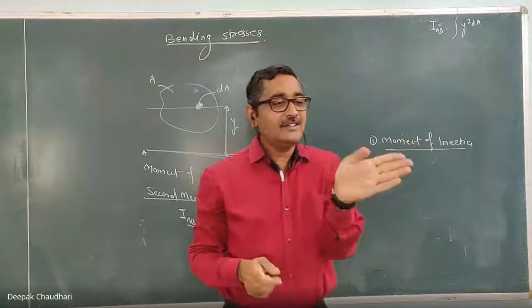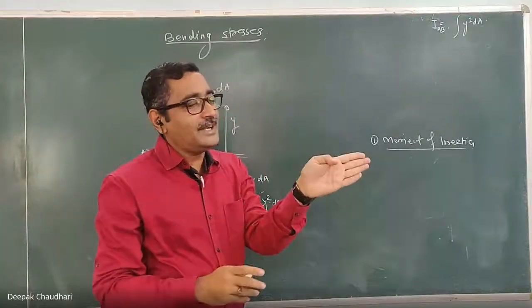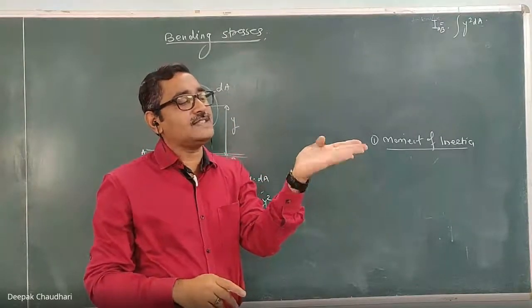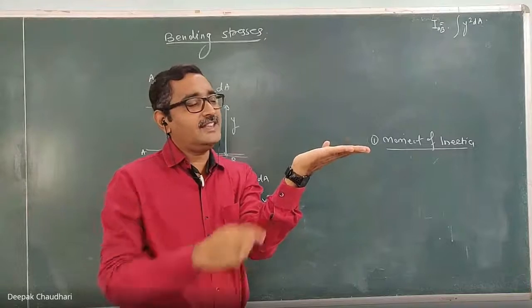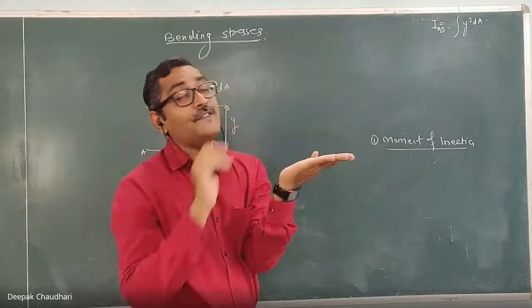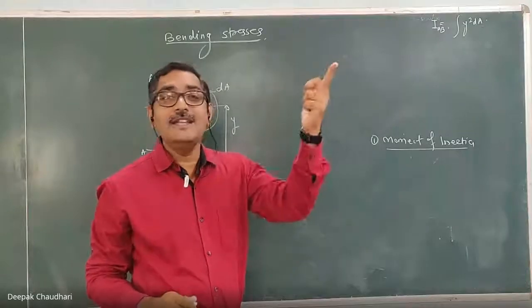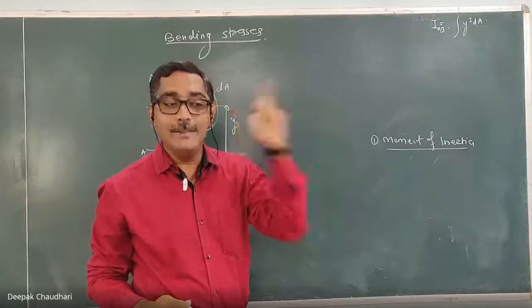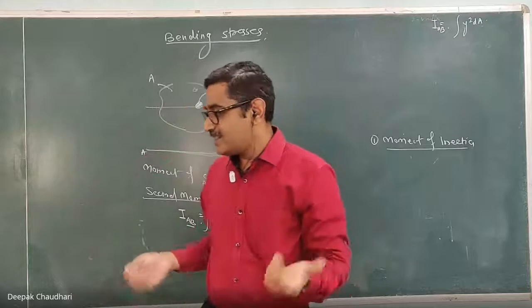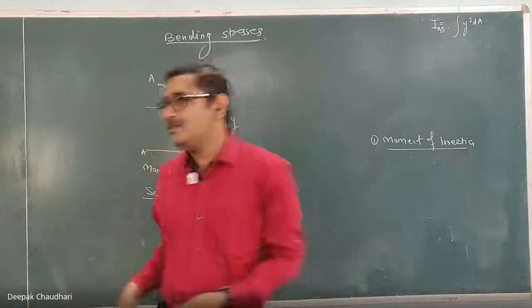But if I use the same material, same cross section, but use such an orientation, then for this cross section the moment of inertia is less, and that's why it will be less strong in bending. Understood? I had given you the example of the scale also.